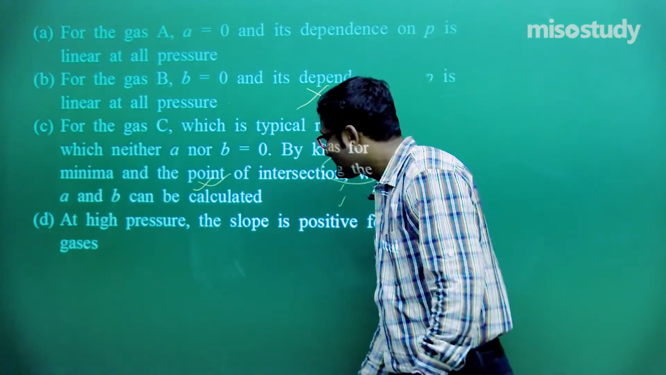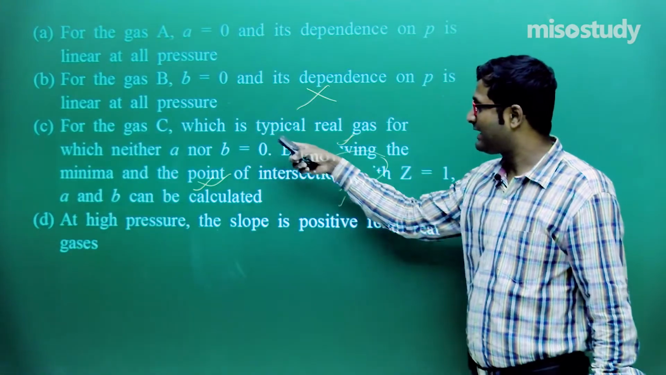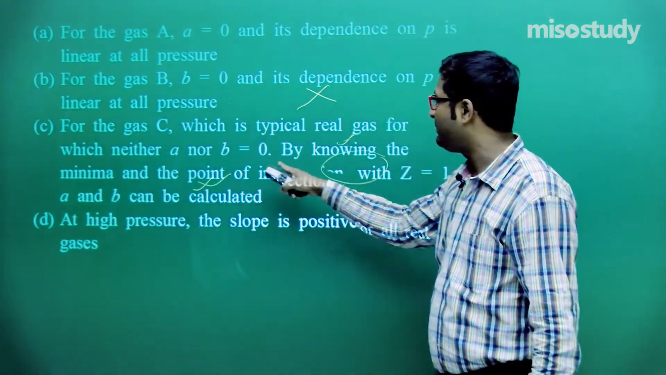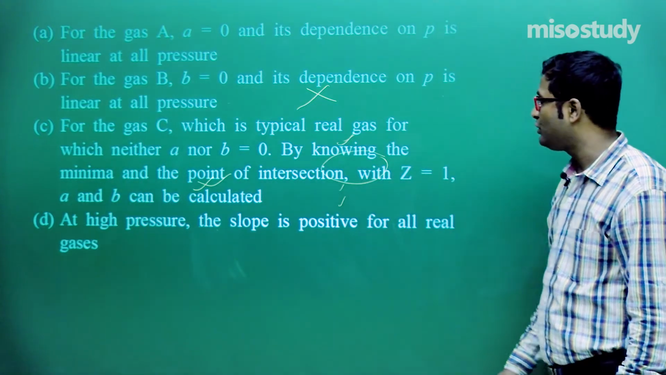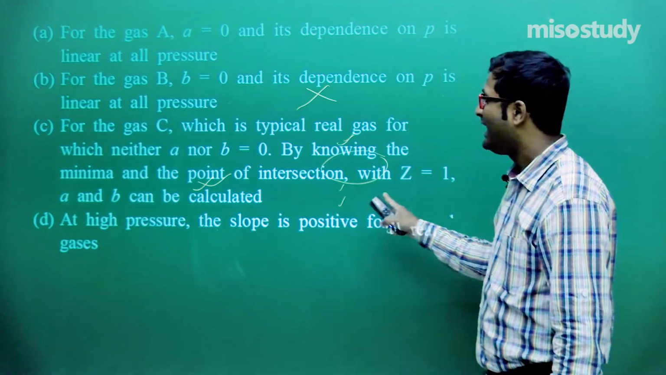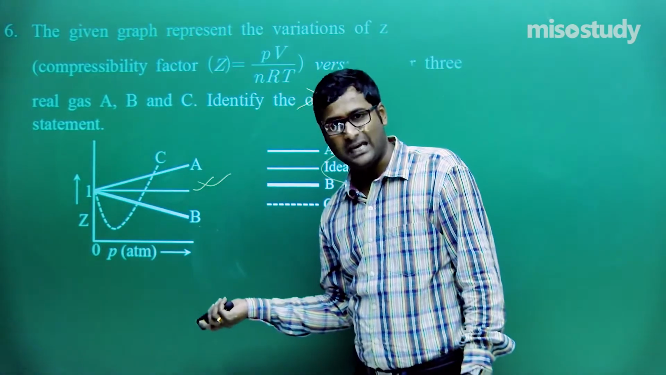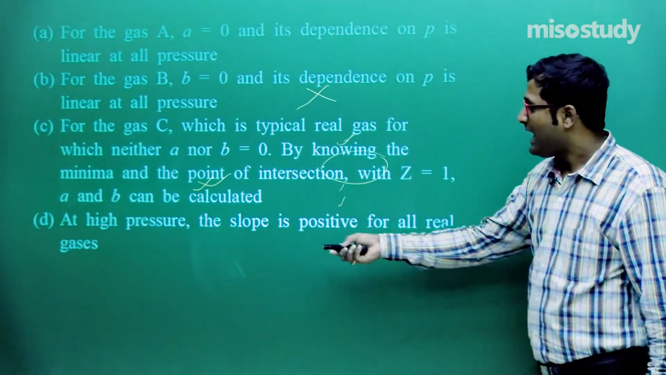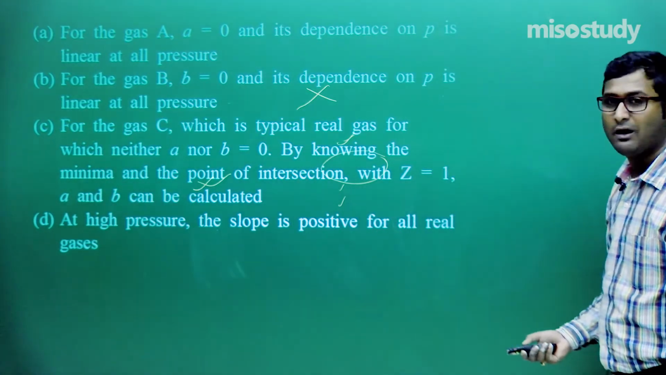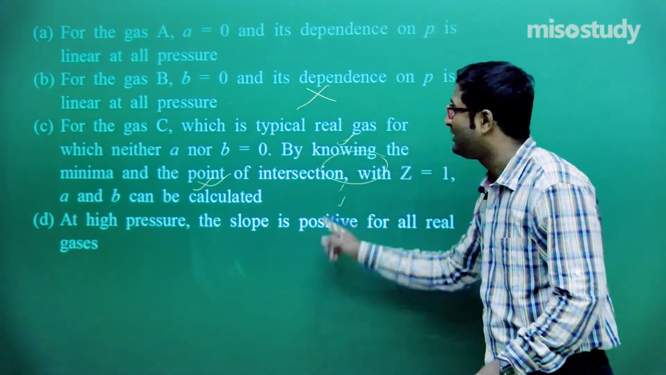But for gas C, check out the other option. This is the graph of C. For gas C, which is a typical real gas, neither a nor b is equal to 0. By knowing the minima and the point of intersection with Z equal to 1, a and b can be calculated. Definitely for this graph we can easily calculate a and b if you know the minima. Next one, at high pressure the slope is positive for all real gases. Definitely at high pressure the slope is always positive.